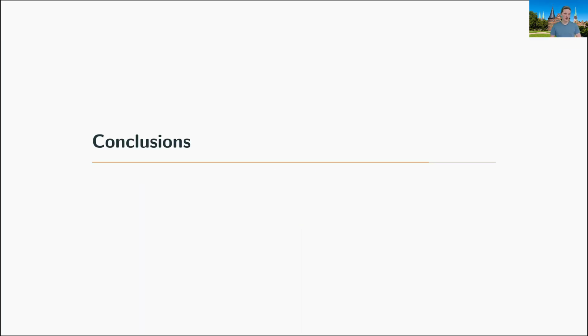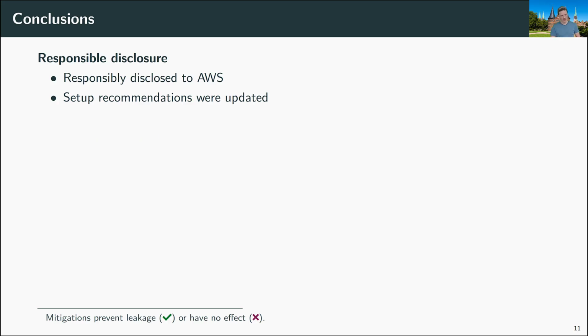Okay, let's conclude what we were looking at today. First, you might be wondering, what did you do with this knowledge? We first reported this to AWS, who is mainly developing Firecracker. And AWS updated their setup recommendations, and they also assured us that on their systems, everything we suggest to enable as a countermeasure is already enabled.